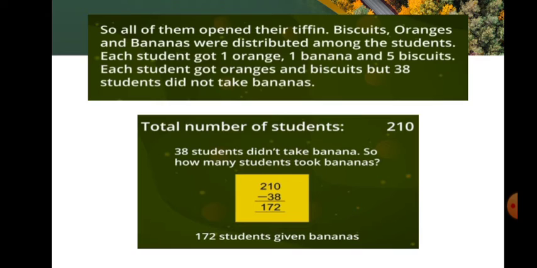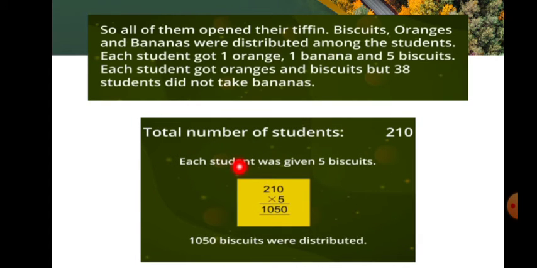Each student got oranges and biscuits, but 38 students did not take bananas. The total number of students available here is 210. 38 students didn't take banana. So how many students took bananas? 210 minus 38. That is 172. So 172 students got bananas.